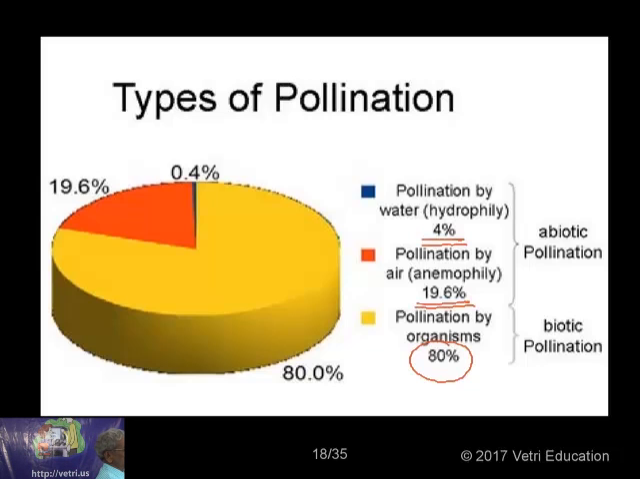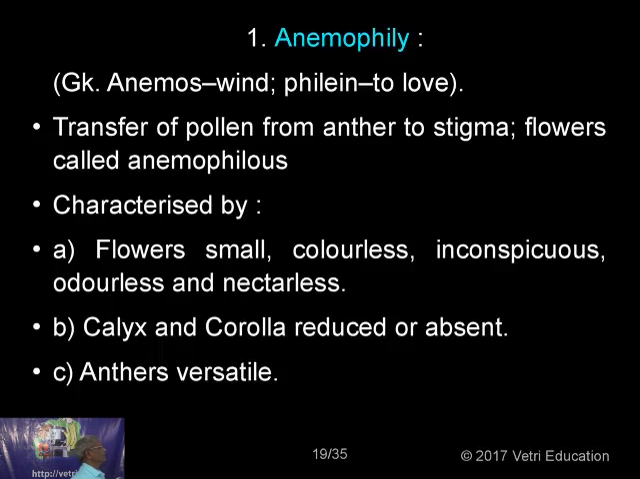Right. So this insect pollination is very effective in the case of the organisms. Now, anemophily, as I was telling you, is a way of pollination. Phily means love. Transfer of pollen from anther to stigma. Such flowers are called anemophilous. Now, they are characterized by small flowers. They need not be showy, they need not be very big, they need not be attractive because wind is not getting attracted by anything else.